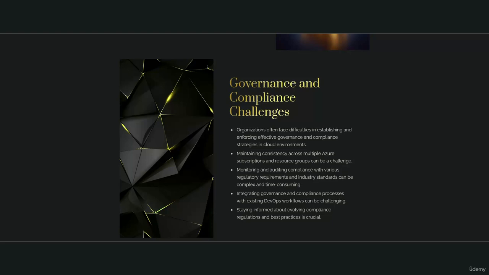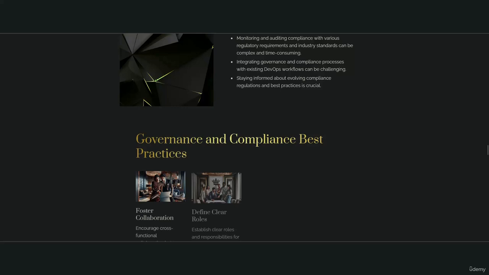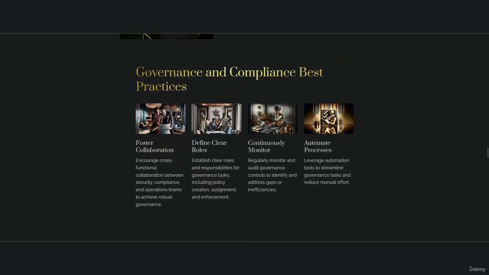Governance and compliance best practices. Foster collaboration. Encourage cross-functional collaboration between security, compliance, and operations teams to achieve robust governance. Define clear roles. Establish clear roles and responsibilities for governance tasks, including policy creation, assignment, and enforcement. Continuously monitor. Regularly monitor and audit governance controls to identify and address gaps or inefficiencies. Automate processes. Leverage automation tools to streamline governance tasks and reduce manual effort.